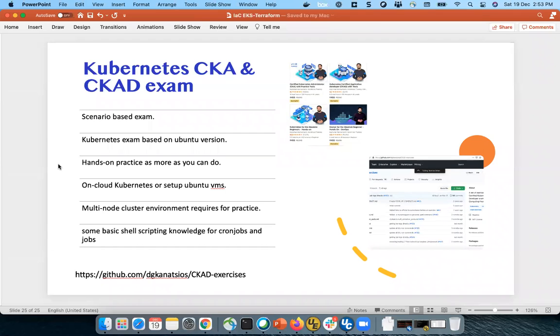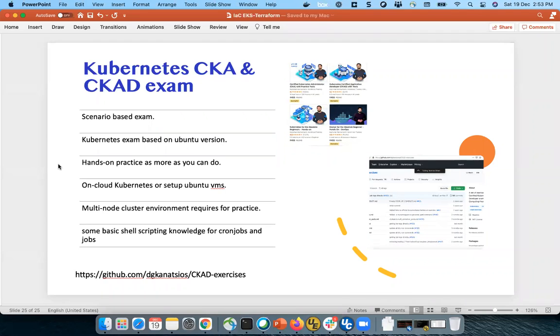For practice, you can set up Kubernetes on your laptop in Ubuntu VMs or any VMs, or CentOS or any flavor of Linux you can choose. And you can set up an EKS cluster on Amazon. Amazon has their own flavor of Kubernetes.